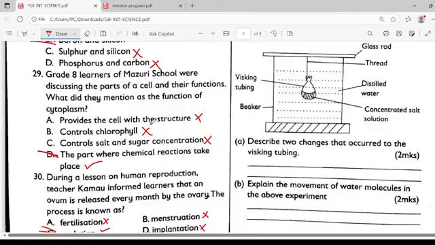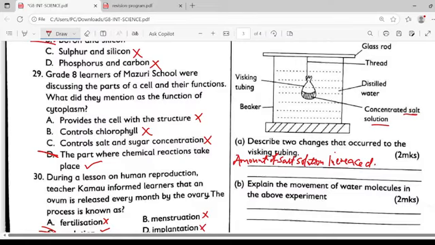So the changes that occurred here, one is that the amount of salt solution in the whisking tubing increased. This is simply because the salt absorbed more water.